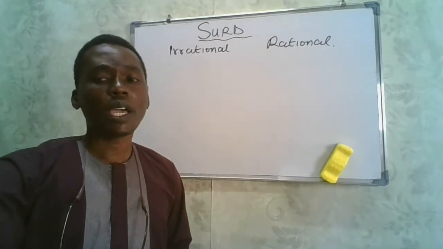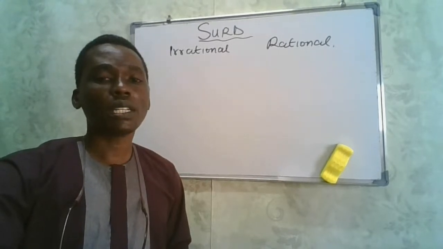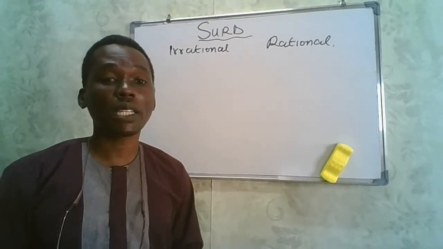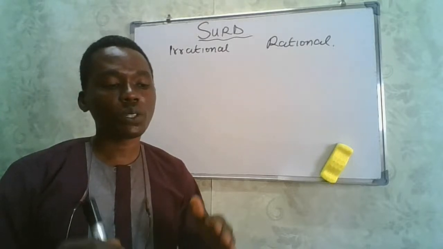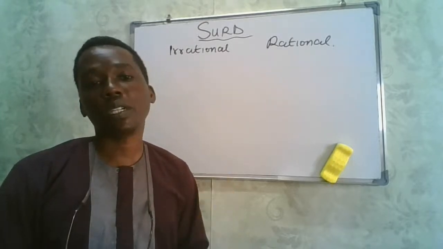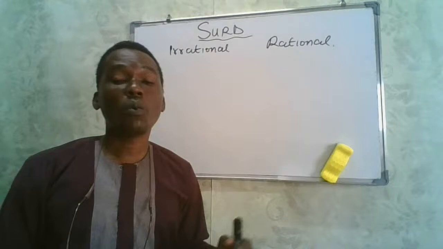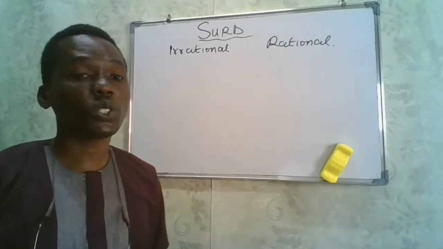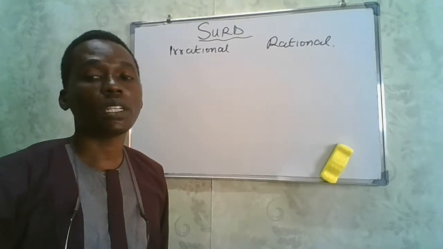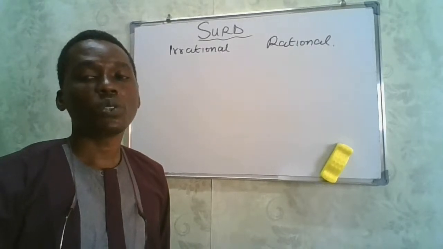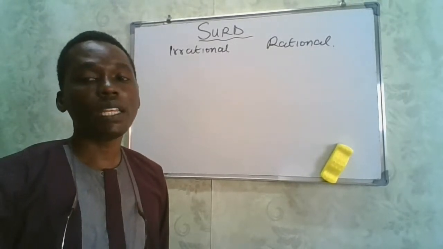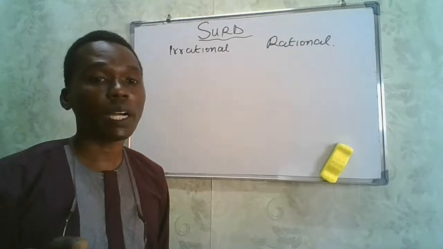And remember, we can only write numbers in their surd form because such numbers cannot be expressed as rational numbers. Now, when we say we cannot express such numbers as rational numbers, we can only express them in surd form. So surds are mainly irrational numbers.